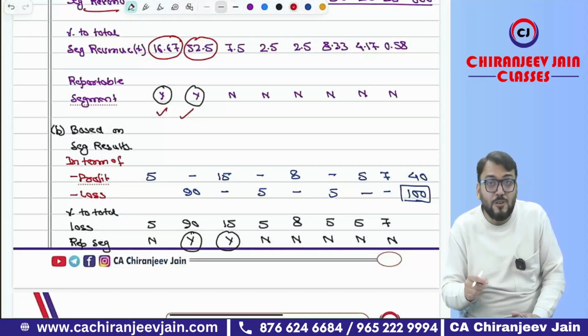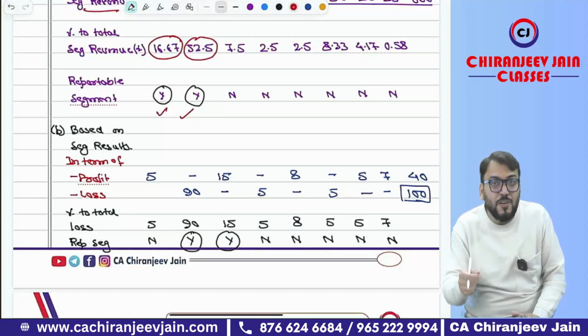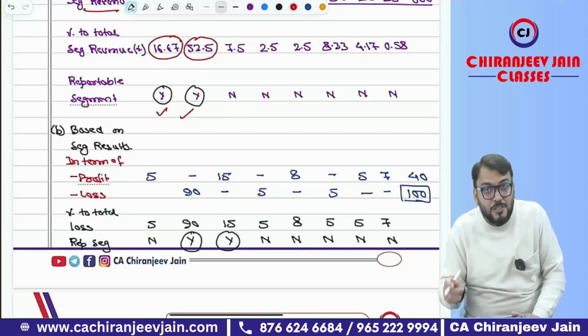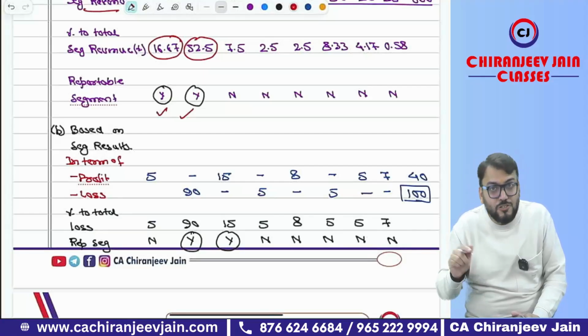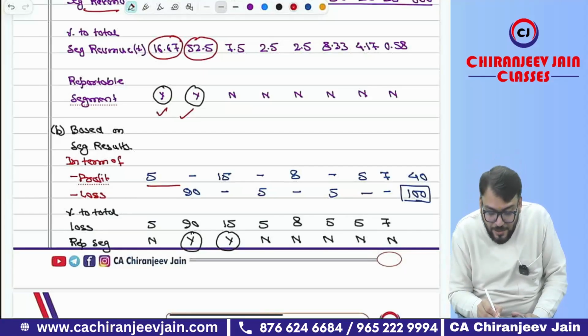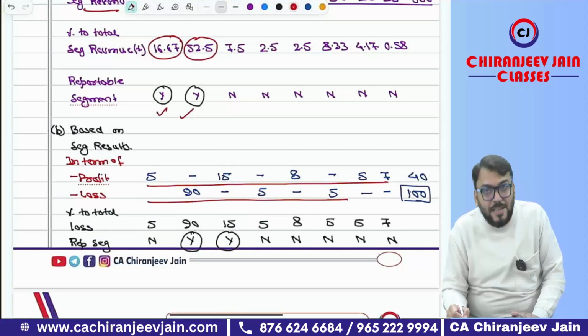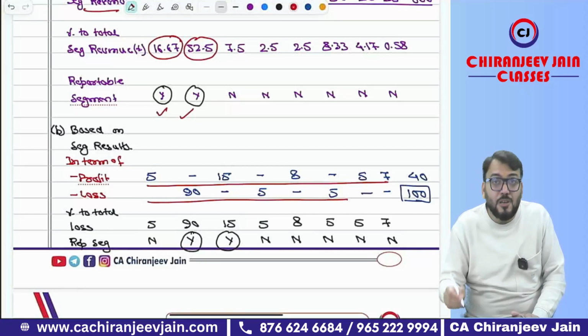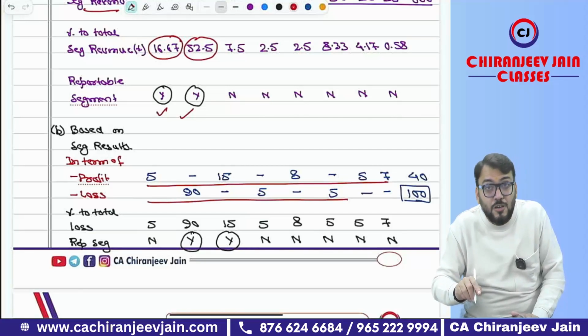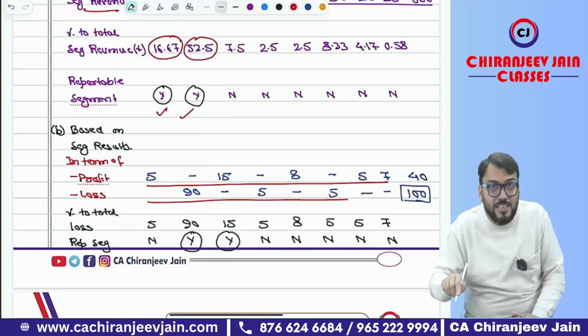So first we need to find out profit. We need to find out result in terms of profit total, then result in terms of loss total. So you can see we have first calculated result in terms of profit, then the result in terms of loss, and the higher of this will be taken as a benchmark. So higher is 100. Now we'll calculate the percentage to total loss.